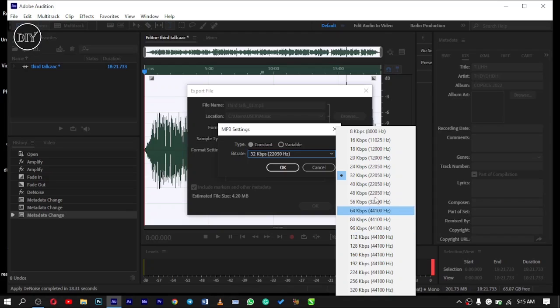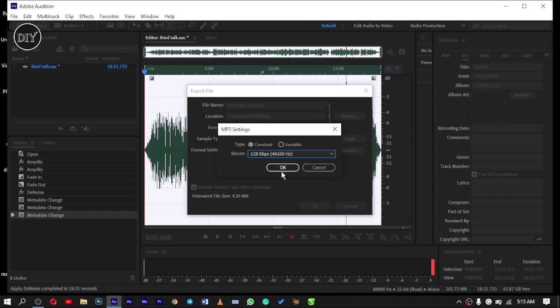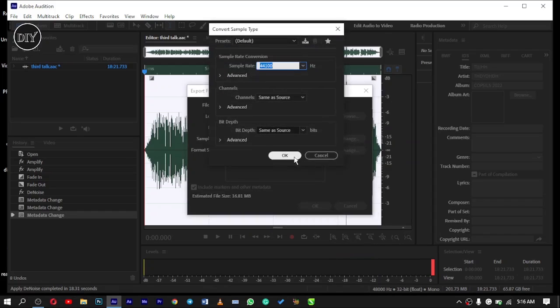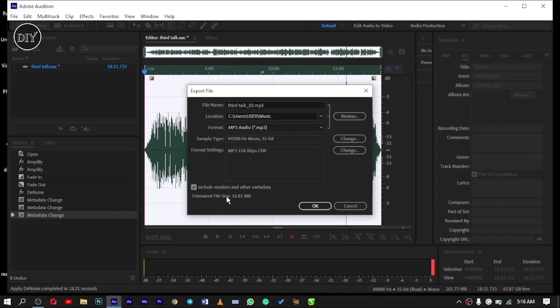If I choose this 128 kilobit per second, and I apply it, it will tell me that the sample rate has changed. I'll say OK to it. All right, see the file size has changed from 4 to 16. Depend on what you have. Then change according to what you have.